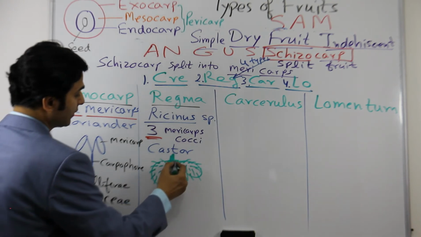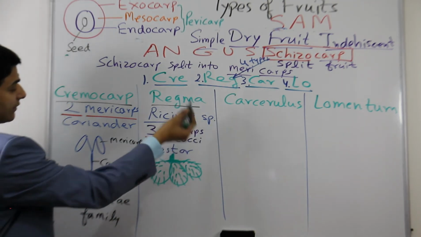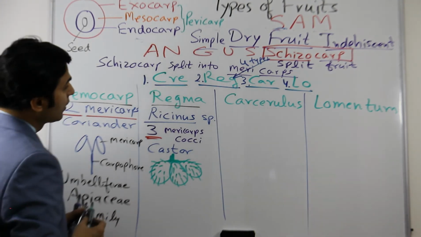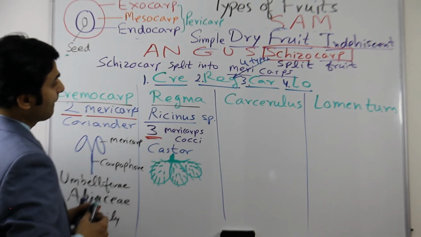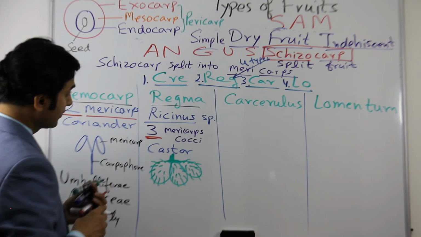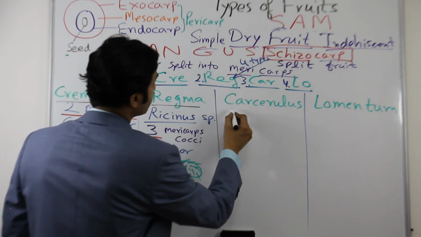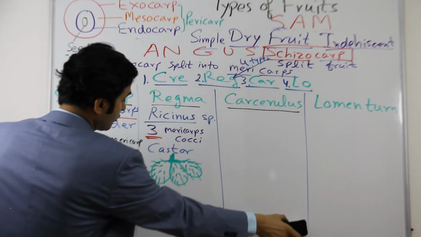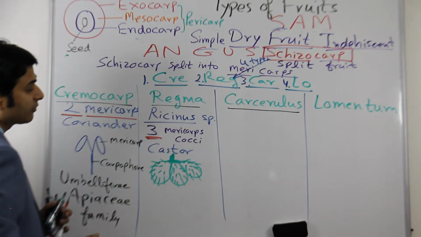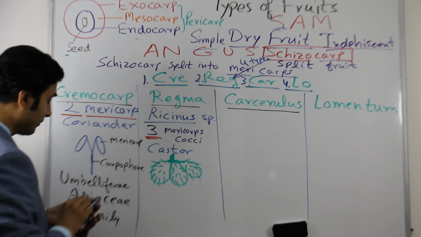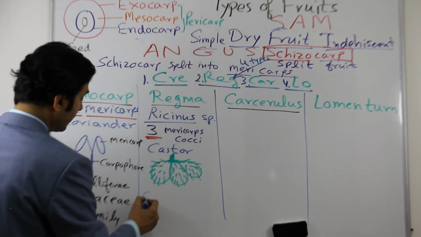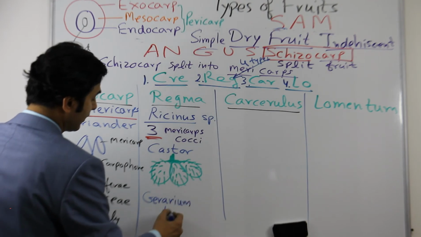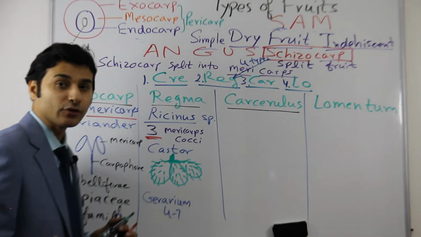So this is the example of Ricinus, regma. Generally 3 mericarps, but in some plants like geranium, it may break into 4 to 7 mericarps also.